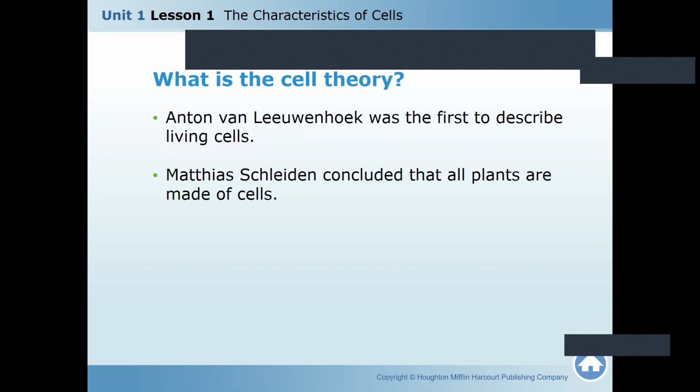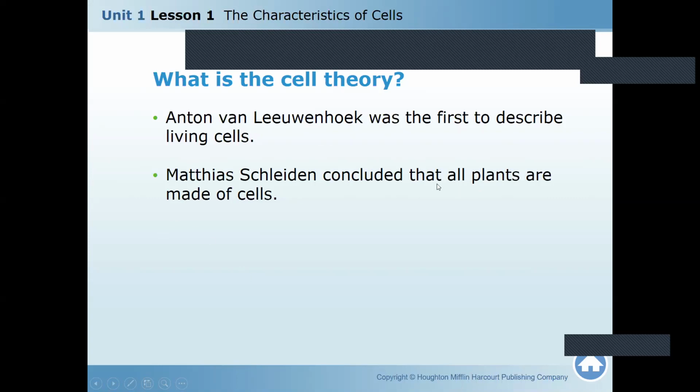Come on. So let us speak now about those scientists. Those are very weird names, but we need to at least read them. You will remember only Robert Hooke, who discovered the cell. The others, you just need to have an idea. Anton van Leeuwenhoek was the first to describe living cells. Matthias Schleiden concluded that all plants are made up of cells.